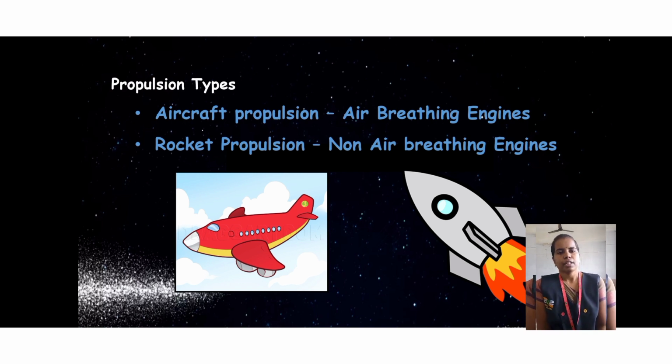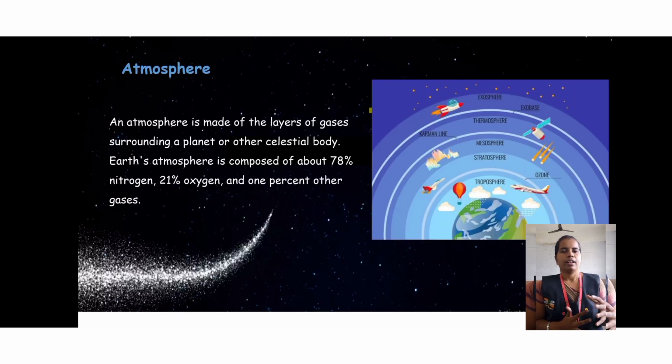Non-air breathing engines operate beyond the atmosphere, where we will not have that oxygen level. That is why we carry oxygen on board in our vehicle along with the fuel, called the oxidizer, which gives oxygen to the combustion chamber for fuel burning.